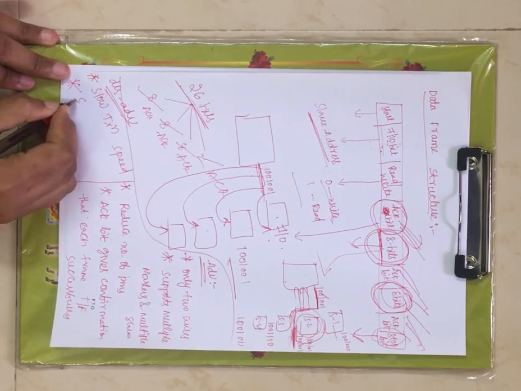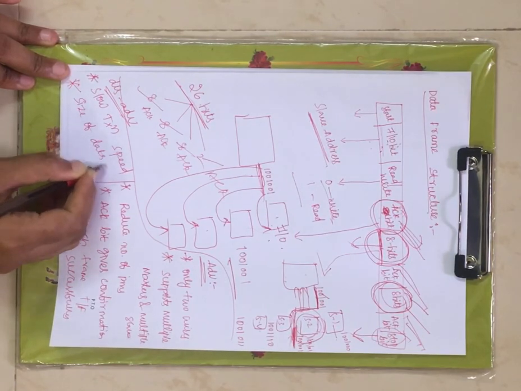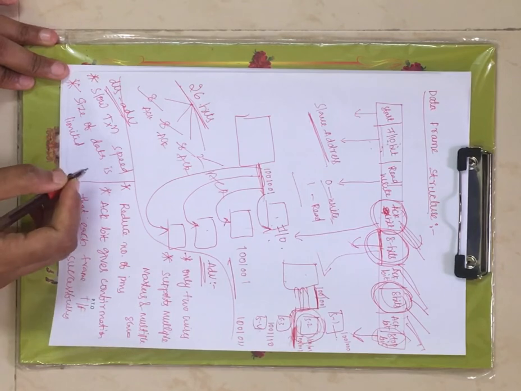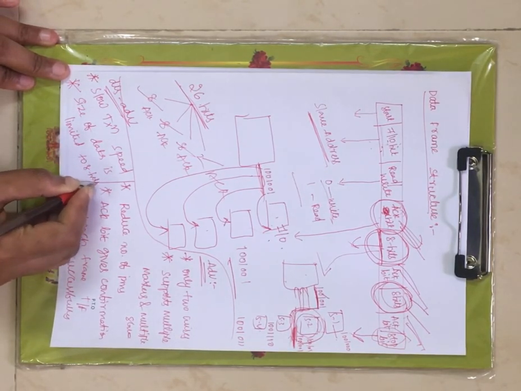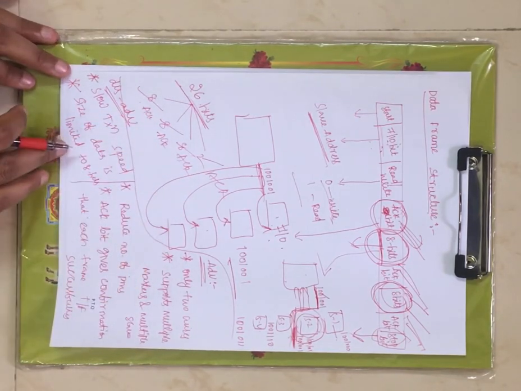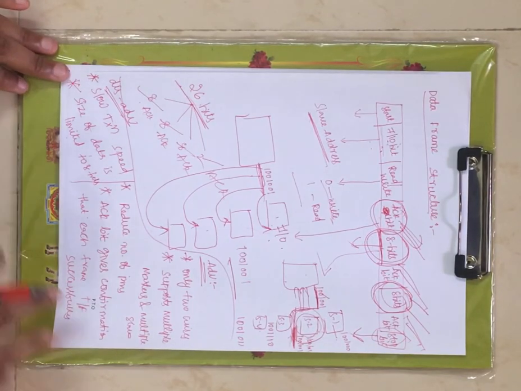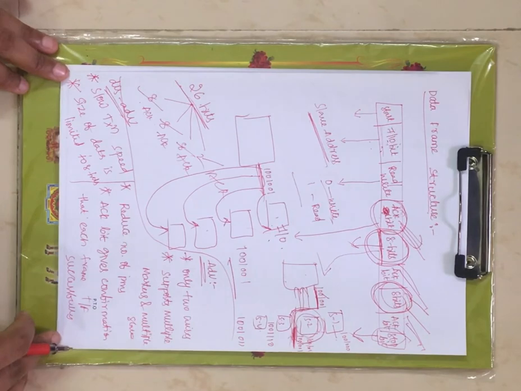Now coming to the next disadvantage, the size of data is limited to 8 bits only. As I have said, only 8 bits can be transferred at a time. The size of data is limited to 8 bits. These are the advantages and disadvantages of I2C protocol.